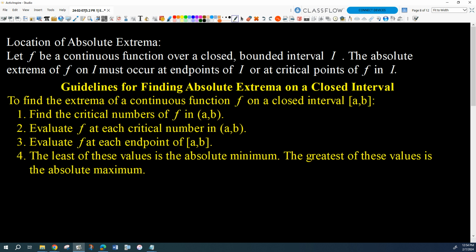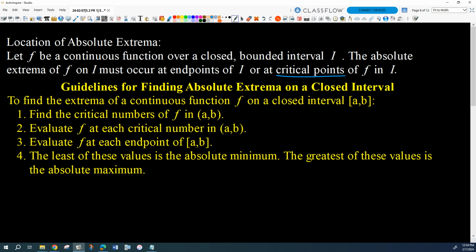I want to look carefully at the terminology here. Critical points, that's really not the right word, we really want to say critical numbers. The critical numbers are the values of x where the derivative is undefined or 0. Critical points would be if we made those ordered pairs. Well, I guess in this sense it's used correctly, because we are looking for the y value.